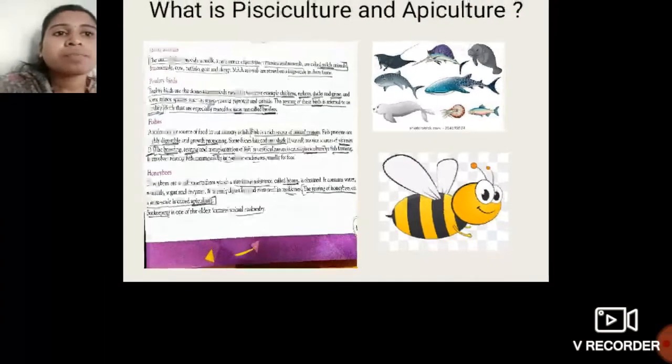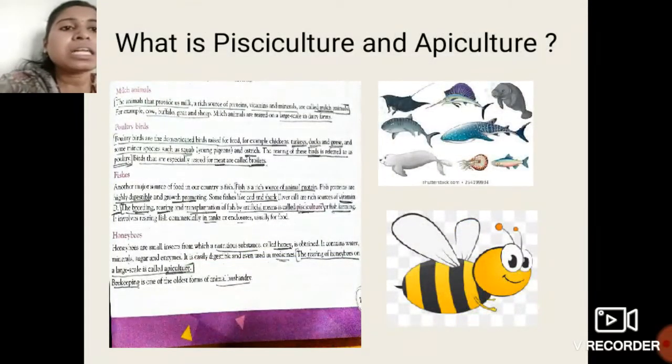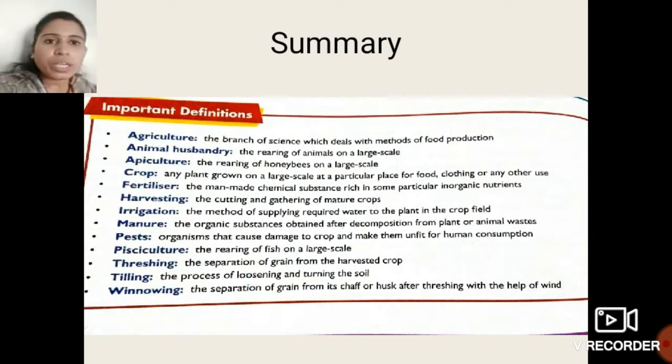Okay students, this is about pisciculture and apiculture. So here is the summary, the certain definitions which we have seen in the whole chapter. Agriculture is the branch of science which deals with the methods of food production. Animal husbandry is the rearing of certain animals on a large scale. What is apiculture? Api means honeybees, so the rearing of honeybees on a large scale is known as apiculture.